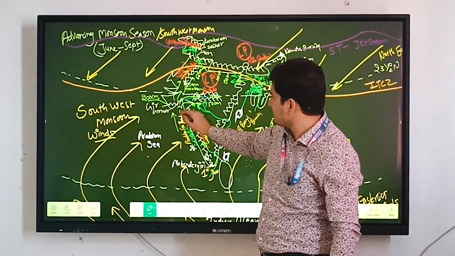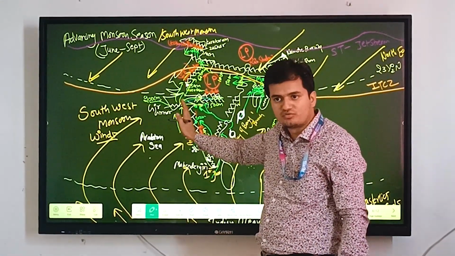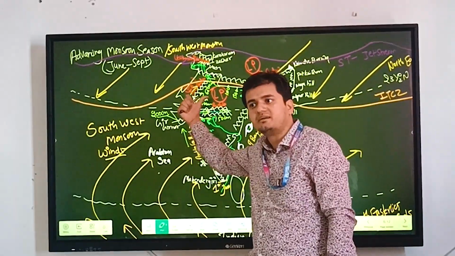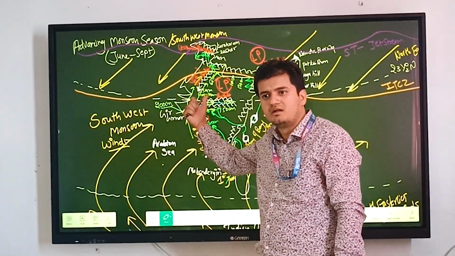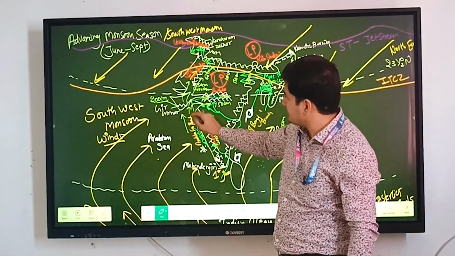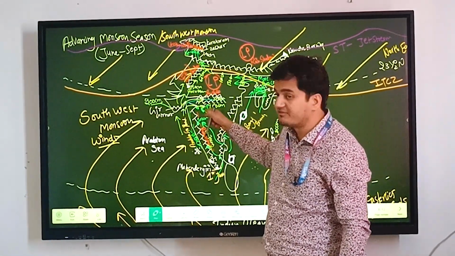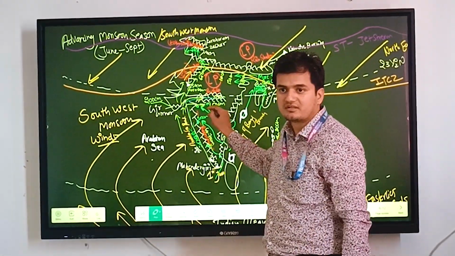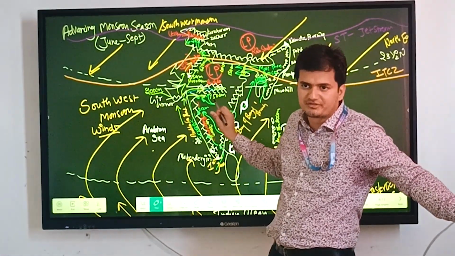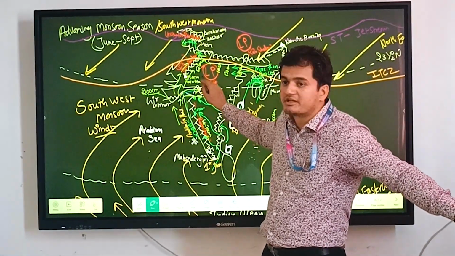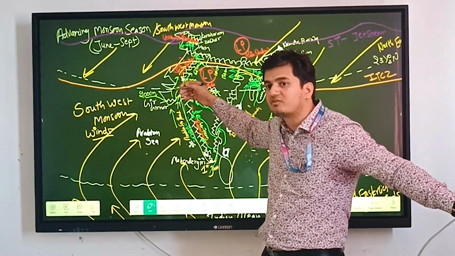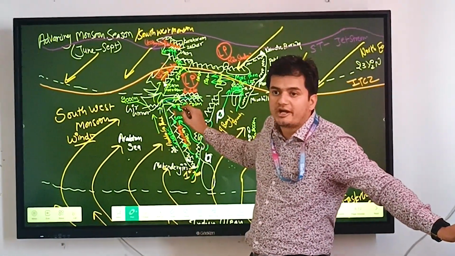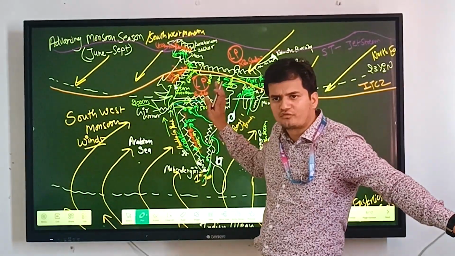Some of the Arabian Sea branch monsoon belts will enter the passes of the rift valleys of the Narmada and Tapti region. The monsoon belts will enter the rift valleys and collide with the northern hills, the Satpura mountains, and bring rainfall up to 150 centimeters. Similar to the Narmada valley, just north of the Narmada we have the Vindhya range. These monsoon belts will collide with the Vindhya range and bring 150 centimeters of rainfall.